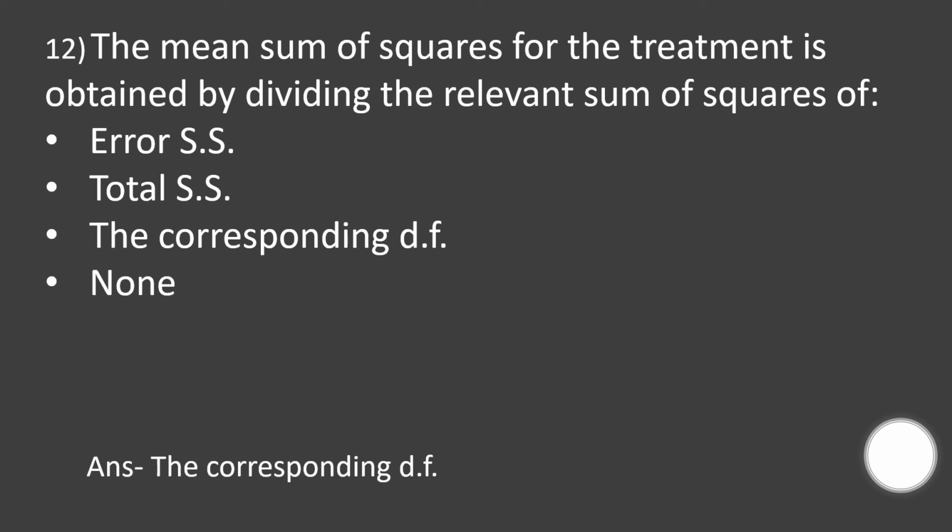Answer is the corresponding degrees of freedom. The mean sum of squares for the treatment is obtained by dividing the relevant sum of squares, SS meaning sum of squares, right? So it is not the error SS, it is the corresponding degrees of freedom. The correct answer is there.